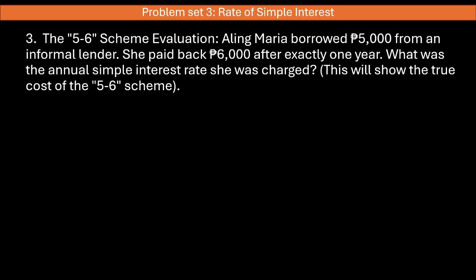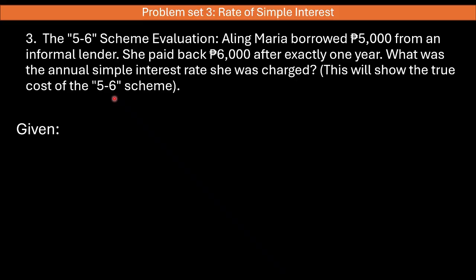Let us solve and answer problem set number 3, rate of simple interest. We will begin with the 5-6 scheme evaluation. Aling Maria borrowed 5,000 pesos from an informal lender. She paid back 6,000 pesos after exactly 1 year. What was the annual simple interest rate she was charged? From this problem, this will show the true cost of the 5-6 scheme.